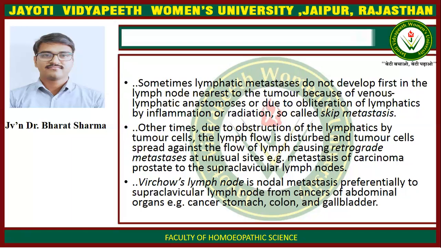That is, metastasis of carcinoma of prostate to the supraclavicular lymph node. Virchow's lymph node is nodal metastasis, preferentially to supraclavicular lymph node, from cancer of abdominal organ, that is cancer of stomach, colon, or gallbladder.